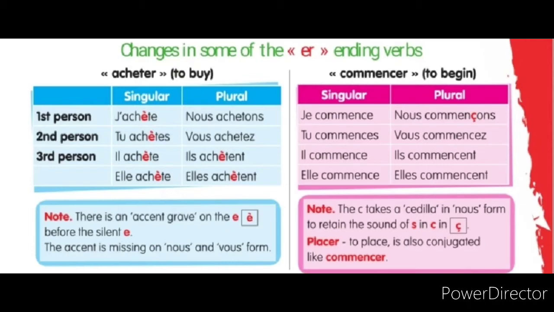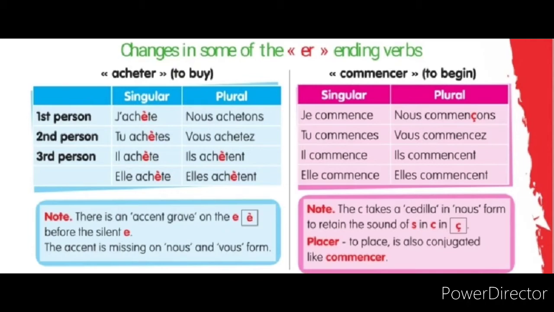So here nous alone we have to put the cédille. Je commence, tu commences, il commence, elle commence, nous commençons, vous commencez, ils commencent, elles commencent. If we don't put the cédille, it will be commencons.